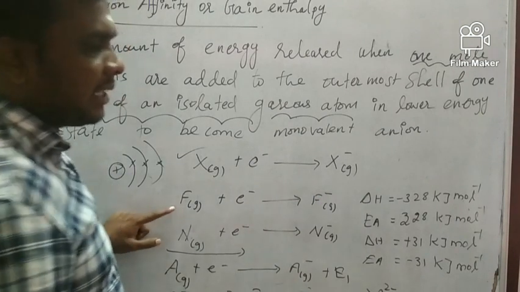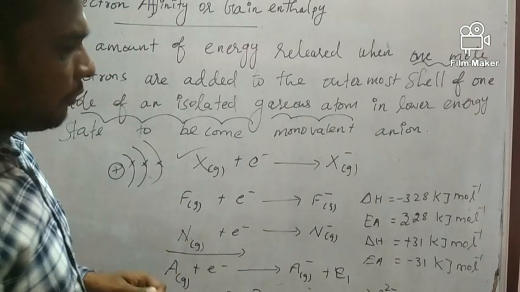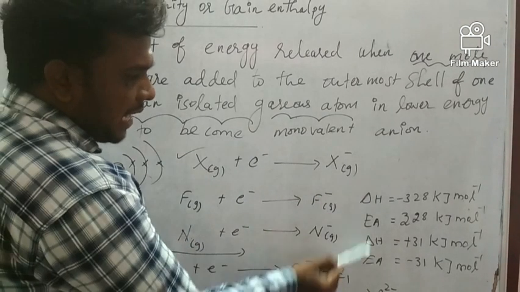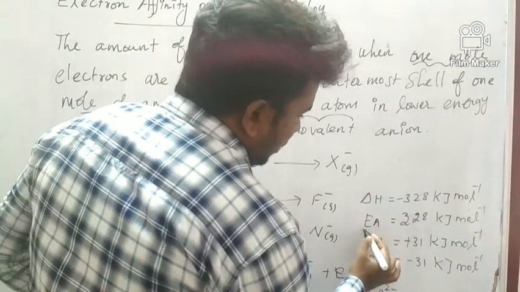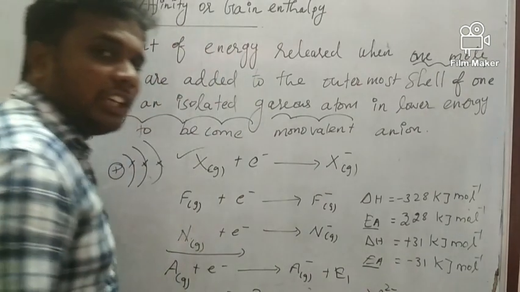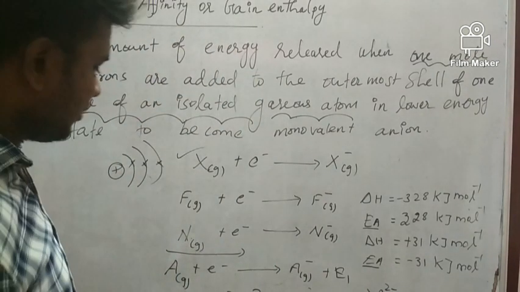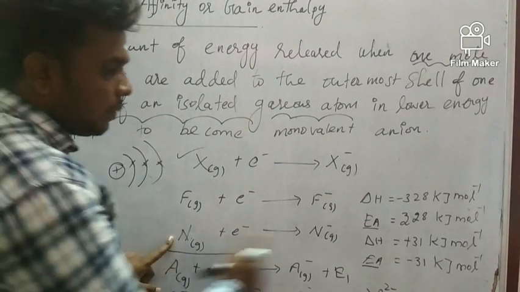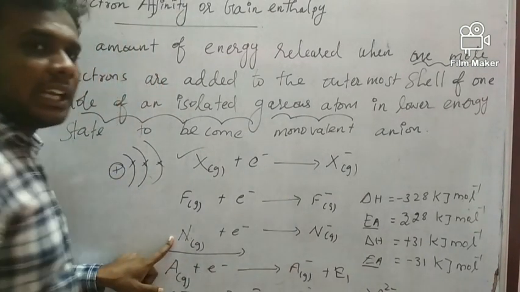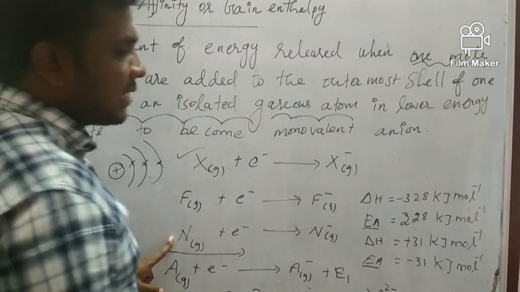Delta H and EA, the electron affinity value, are given. When we add one electron to nitrogen, it becomes N minus anion.